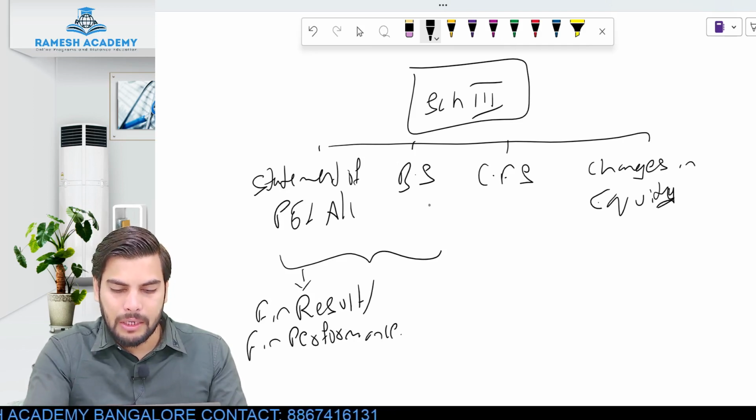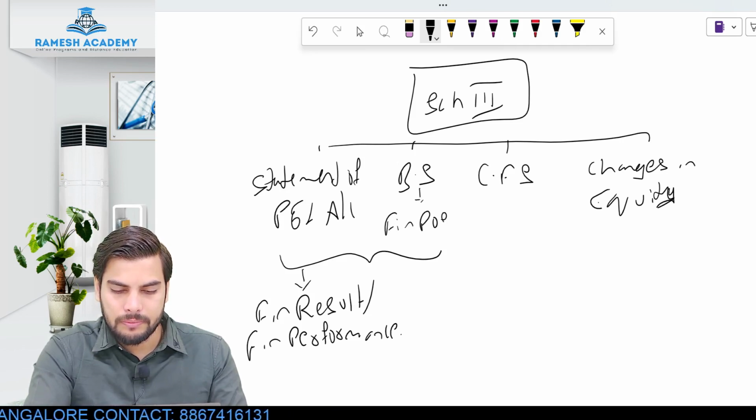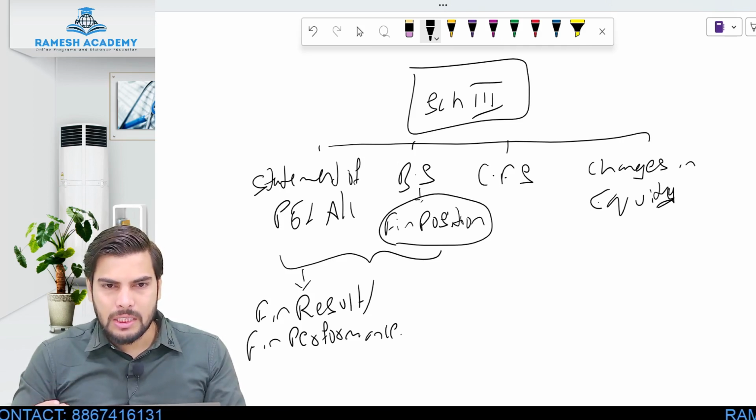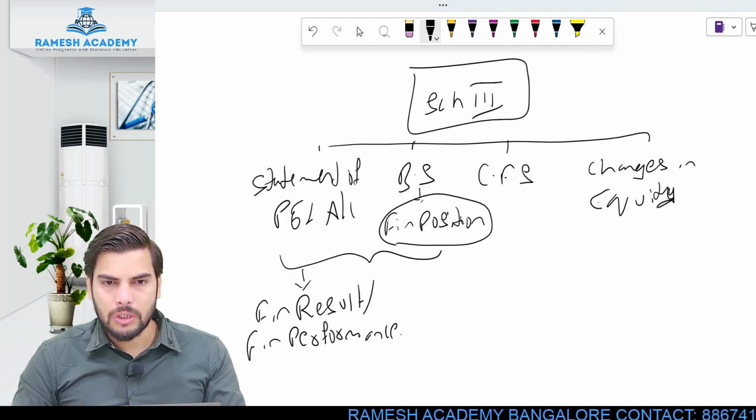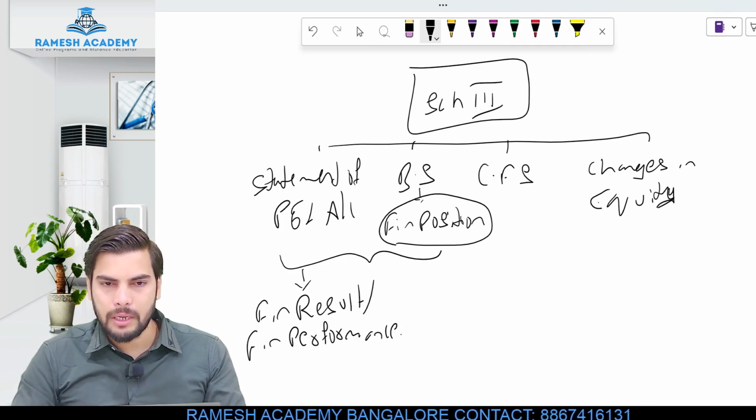Why do we prepare the balance sheet? Balance sheet is mainly prepared in order to ascertain the financial position. Clear? So each statement, whatever we prepare, there will be some purpose or objective. The main objective behind preparing this P&L account is to ascertain the financial result or financial performance. What is this financial result? To determine whether the business entity is actually making profit or whether it is incurring loss. If I want to calculate how much exactly is the profit made by the business, I'll be preparing this particular statement, that is P&L account.